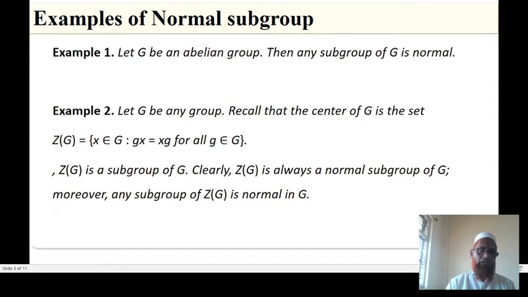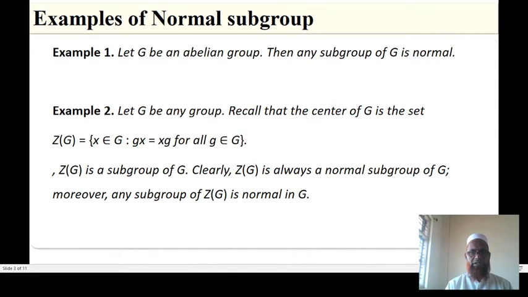Example 1: let G be an abelian group, then any subgroup of G is normal. G is abelian means it has the group property along with the commutative property. Second example: let G be any group.